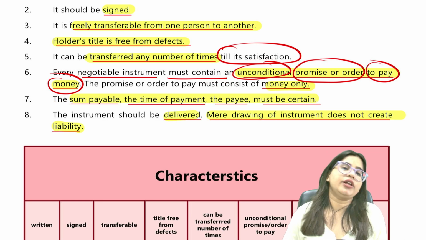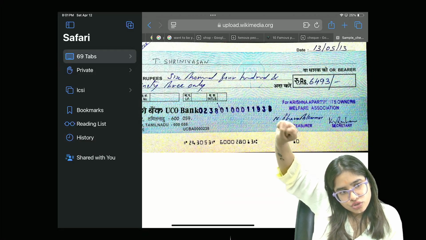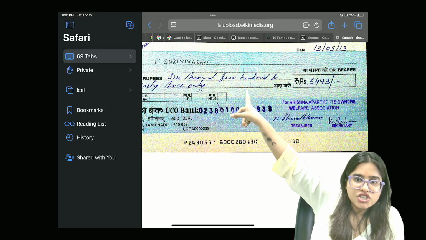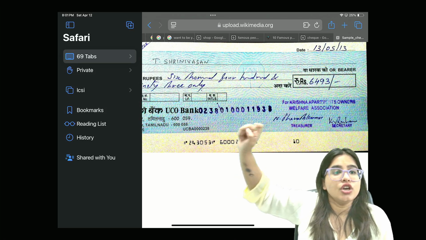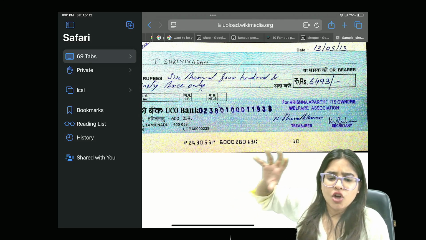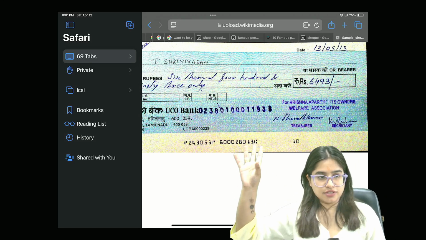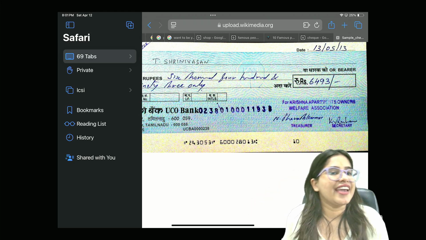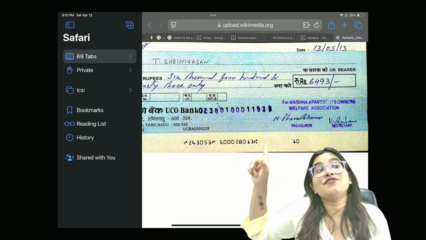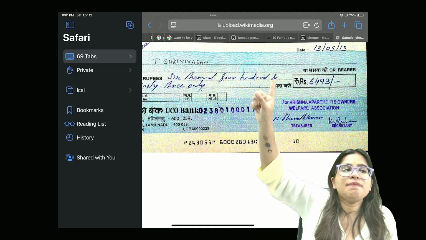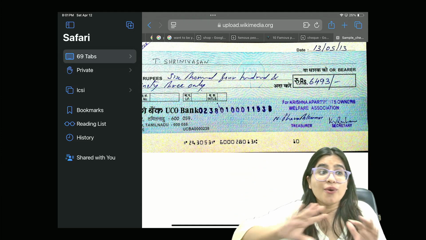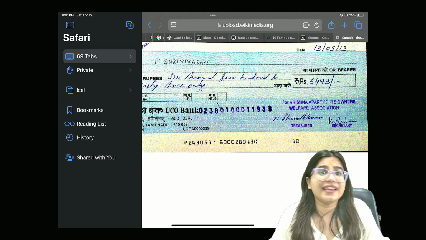Unconditional means I cannot put any condition in the negotiable instrument. For example, while drawing this check, I cannot make any condition, like "pay to Srinivasan only if he marries, 6,400 rupees." I cannot put any condition. No, it's an unconditional promise. You can't put any condition here.